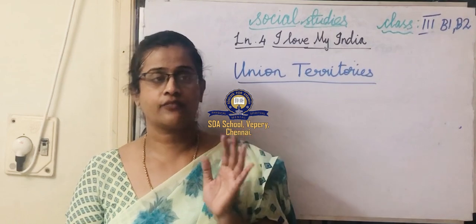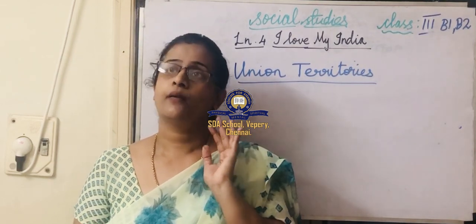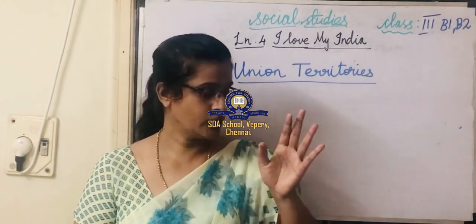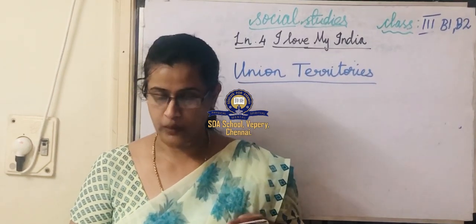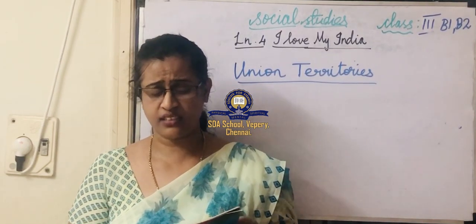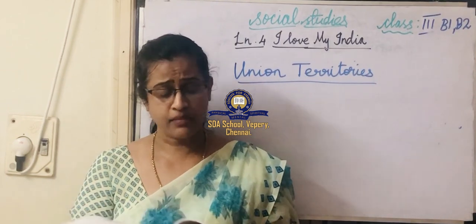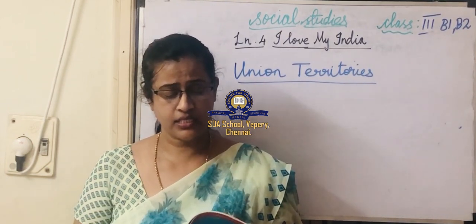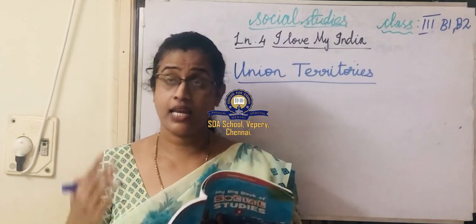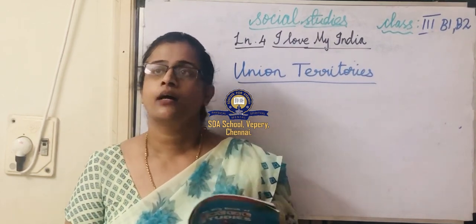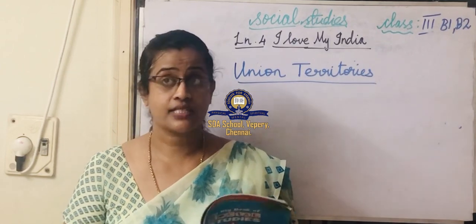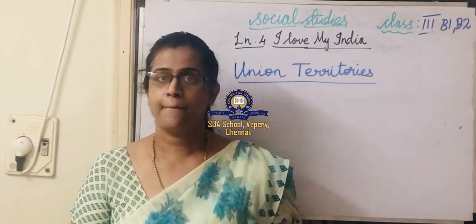Where is the office of the central government? It has its office in New Delhi. The president, the vice president, the prime minister, and other ministers of the central government live and work in the capital, New Delhi. And the president of India lives in Rashtrapati Bhavan.